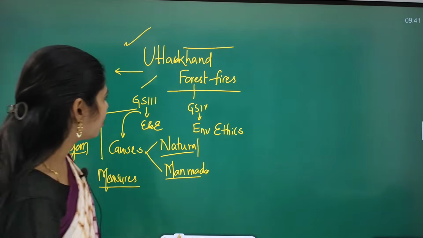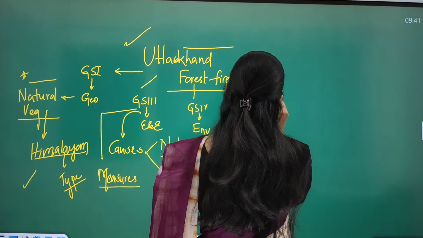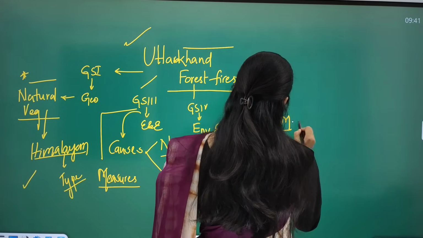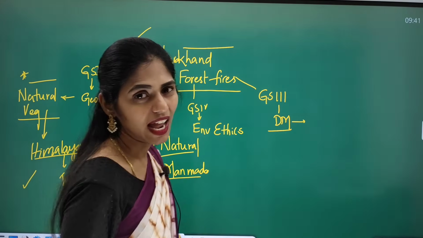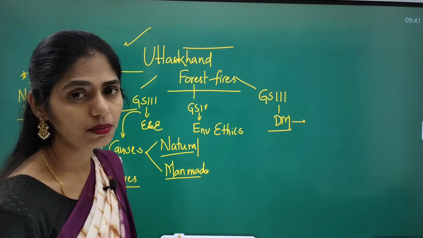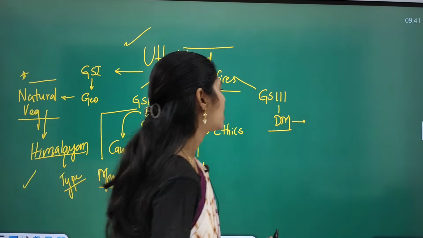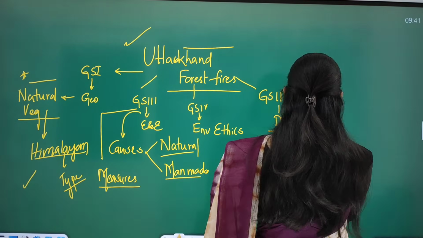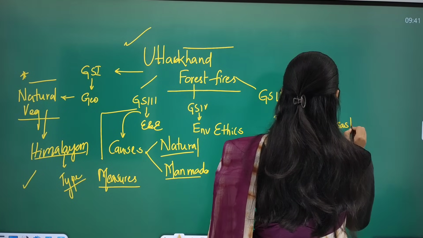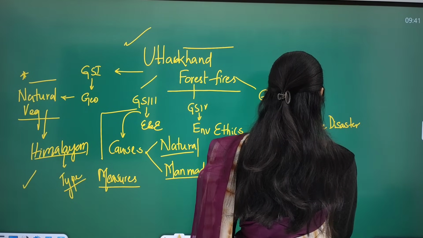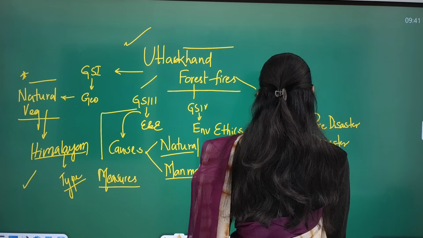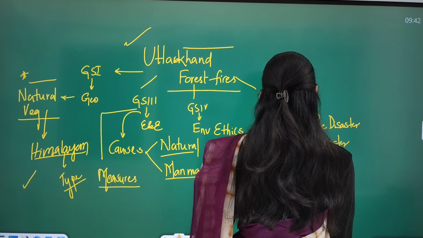This topic is also important from your GS paper 3 under disaster management, where we consider this forest fire as a disaster because it has lots of impact on the biodiversity and ecosystem present there. And here you have to see what the pre-disaster measures are, what the measures during disaster are, and what the post-disaster measures are.